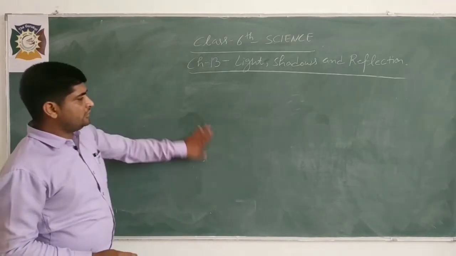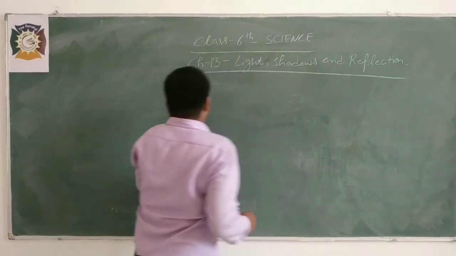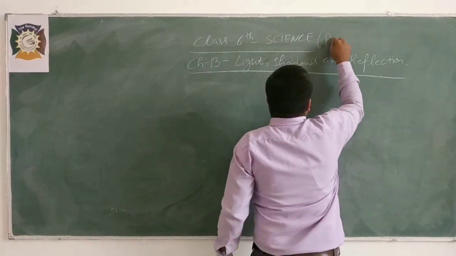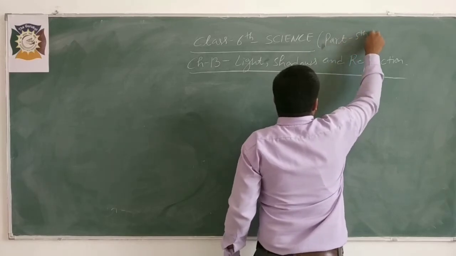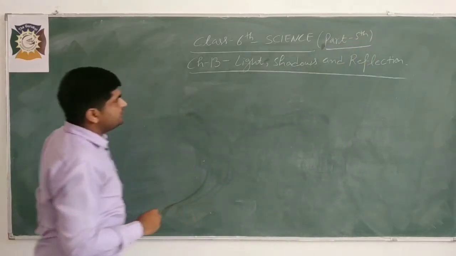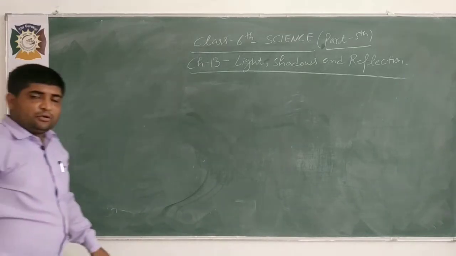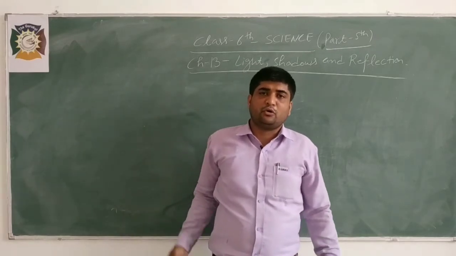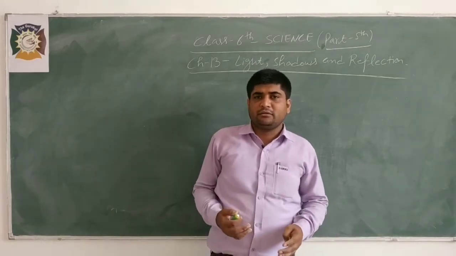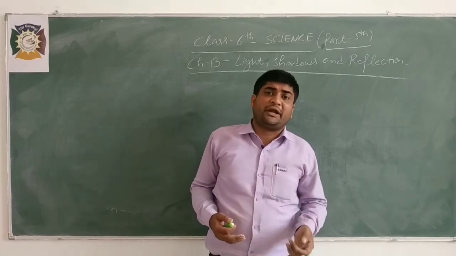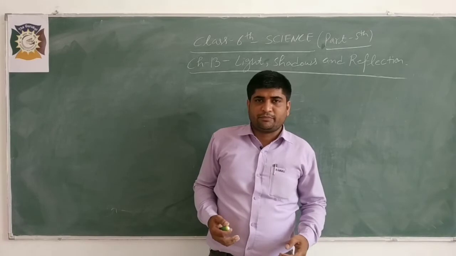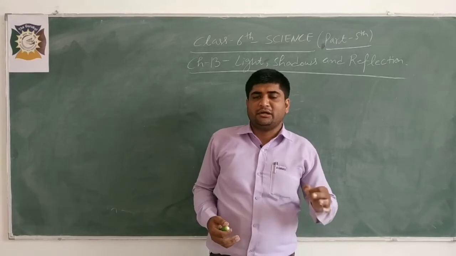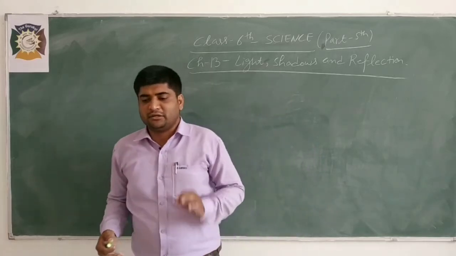Light, shadows and reflection. In the previous video, this is the fifth part of this chapter, I have discussed how light travels in a straight line, or in other words, the propagation of light, or we can say the straight line path of light.